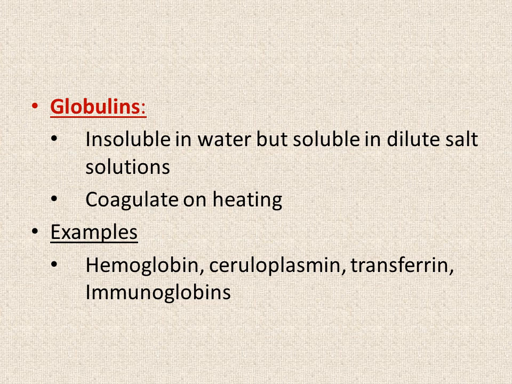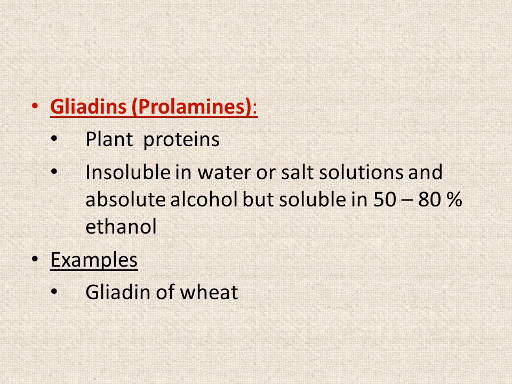Some examples include hemoglobin, ceruloplasmin, transferrin, immunoglobulins, etc. Another type of simple proteins are gliadins, which are also known as prolamines, and these are basically plant proteins which are insoluble in water or salt solutions and also in 100% alcohol, but they are soluble in 50 to 80% ethanol solution. An example is gliadin, which is found in wheat.